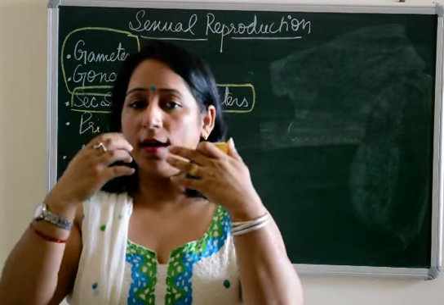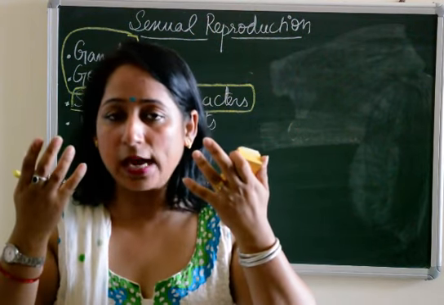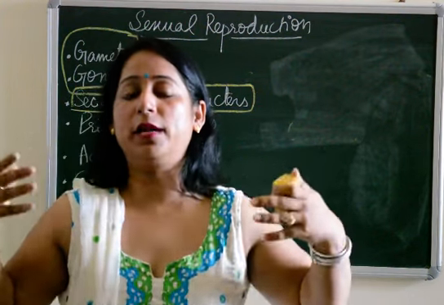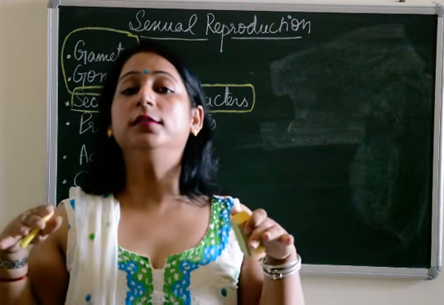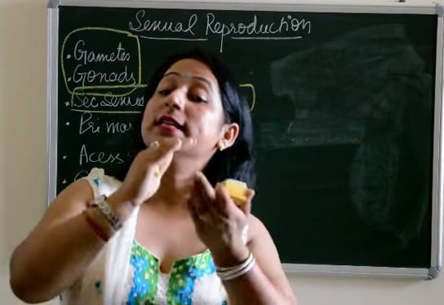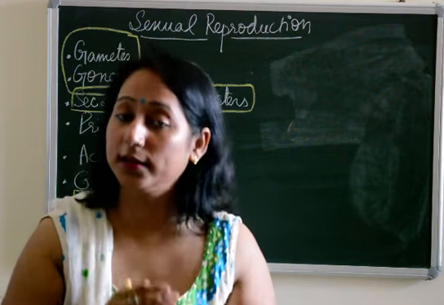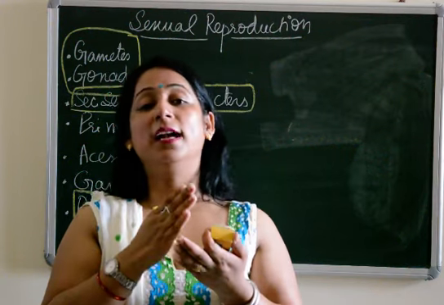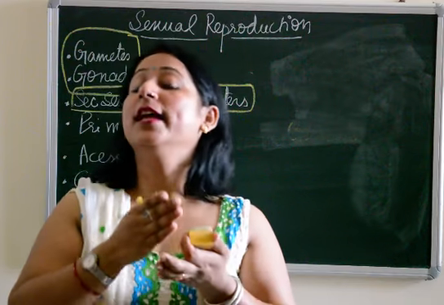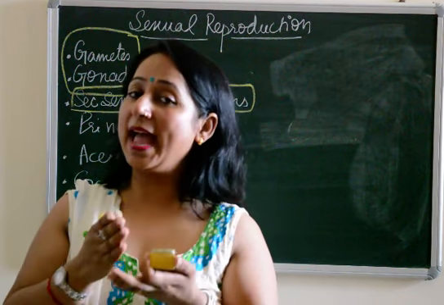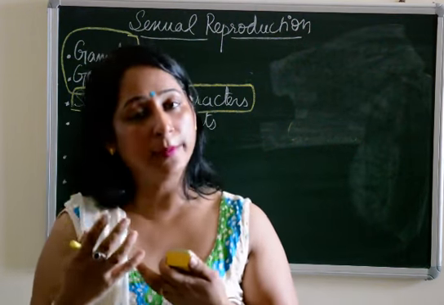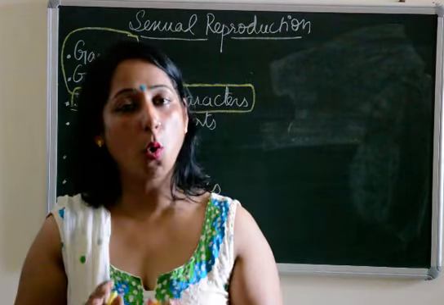The beard and mustaches will start coming, the voice of the boy will become heavy, the shoulders will broaden, and the boy will show aggressive characters. All these are secondary sexual characters which demarcate that the child has attained puberty, and now at this age the boy can be differentiated from the girl physically on the basis of secondary sexual characters also.